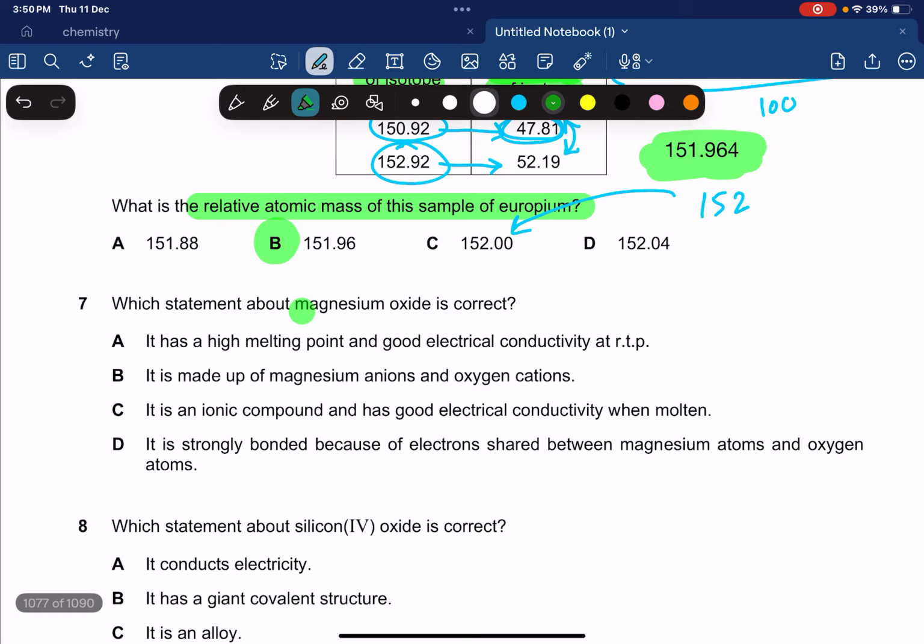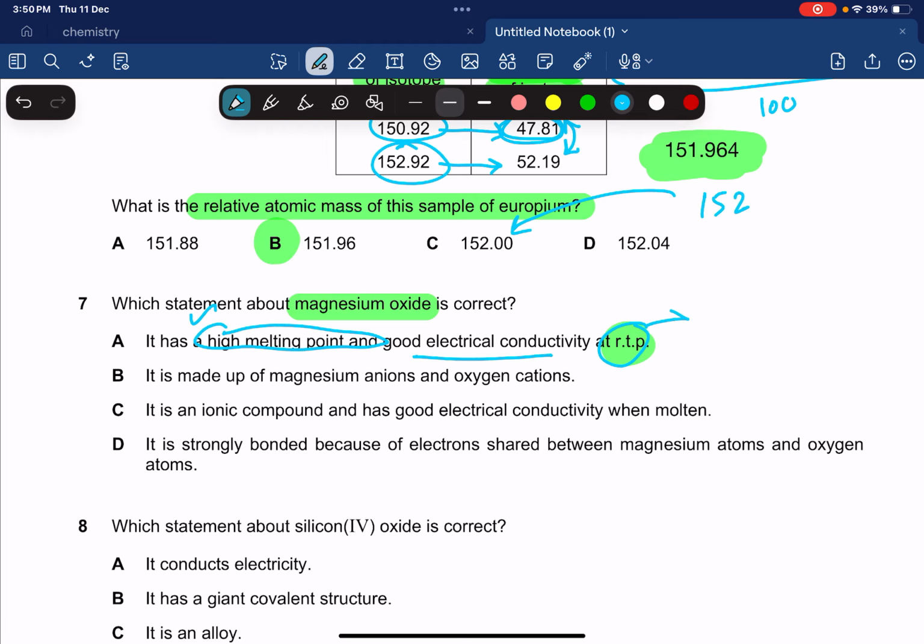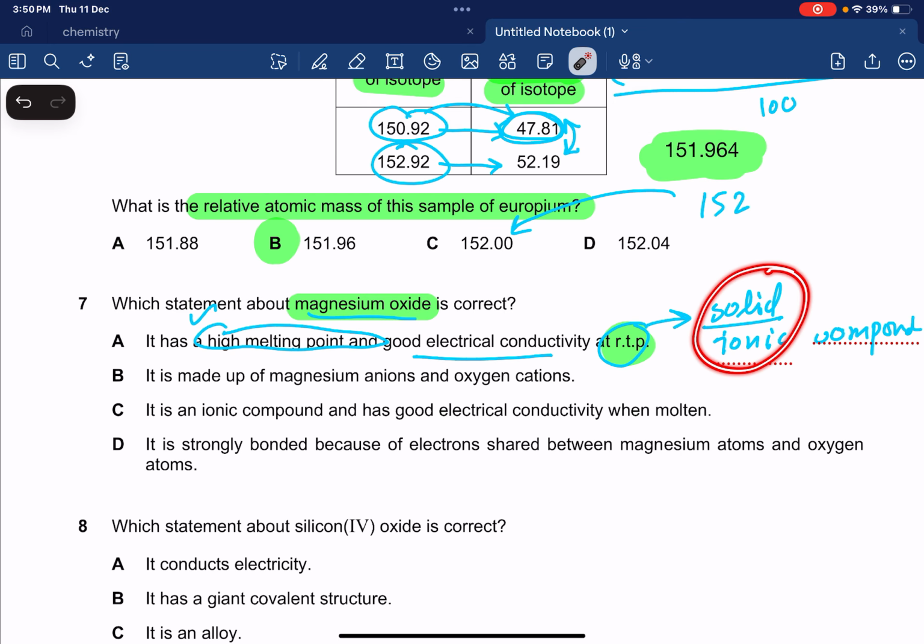Which statement about magnesium oxide is correct? It is a high melting point and a good electrical conductor at RTP. No, not at all. It has a high melting point. Yeah, it has. But good electrical conductive at RTP, at room temperature and pressure, magnesium oxide is a solid. Why? Because magnesium oxide is an ionic compound, and ionic compounds don't conduct in solid. Why they don't conduct? Because the ions are stationary. Ions cannot move from their fixed position.